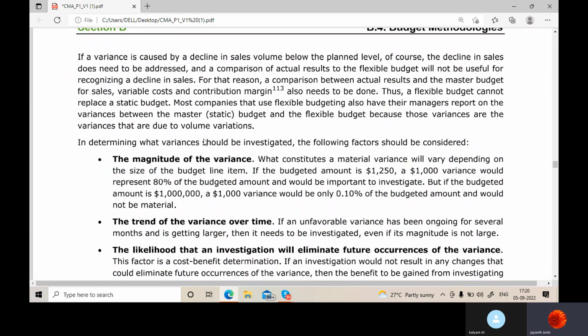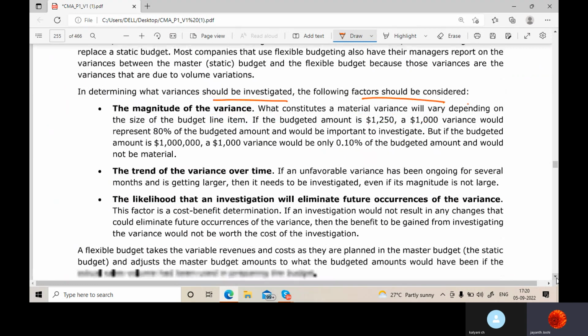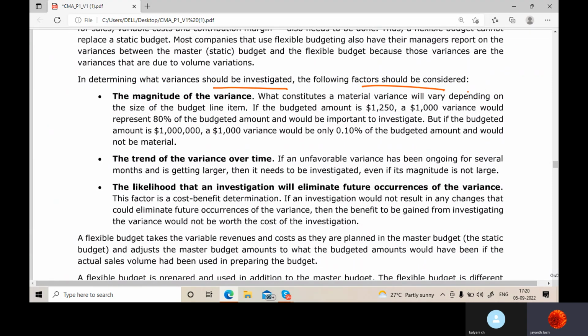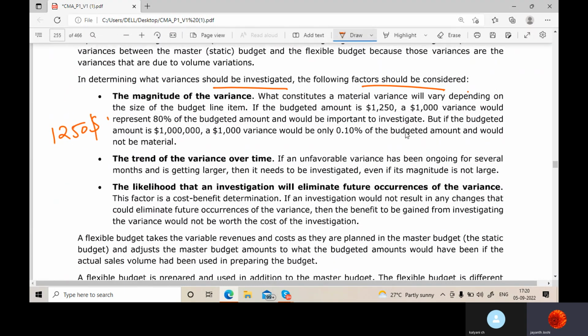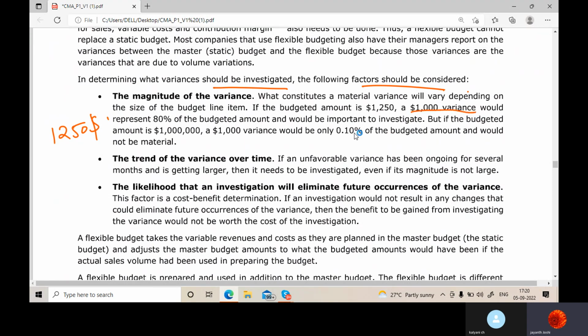Now, in determining what variances should be investigated, the following factors should be considered. The magnitude of variance: what constitutes a material variance will vary depending on the size of the budget line item. If the budgeted amount is 1250, a $1,000 variance would represent 80% of the budgeted amount and would be important to investigate. Of course, now we understood that some amount should be of this much, but the variance is this much. That means 80% of this amount is altogether a variance.